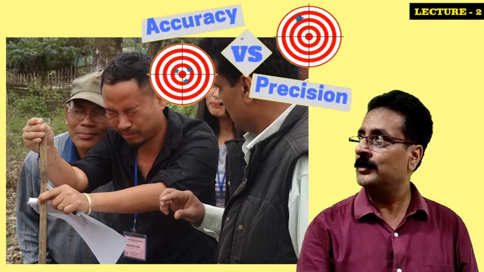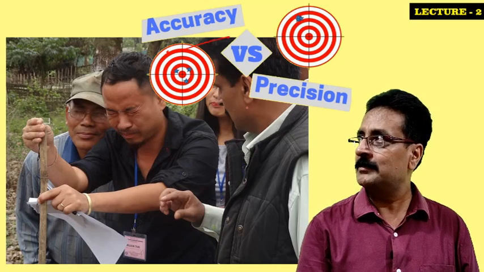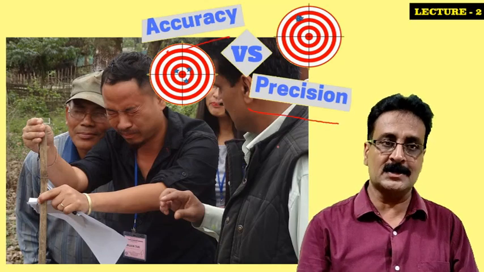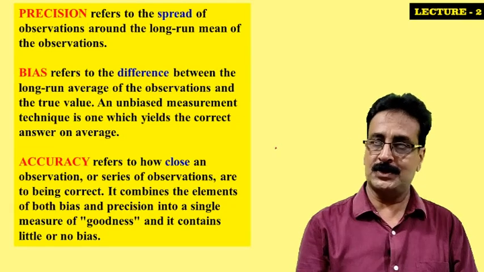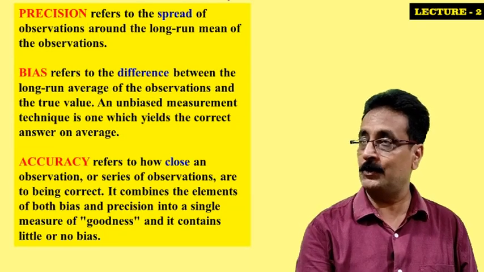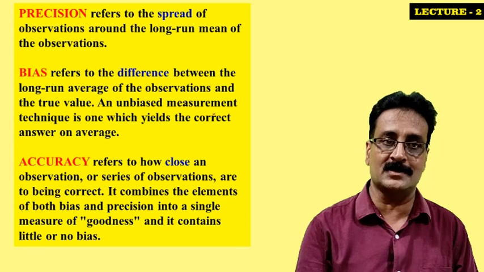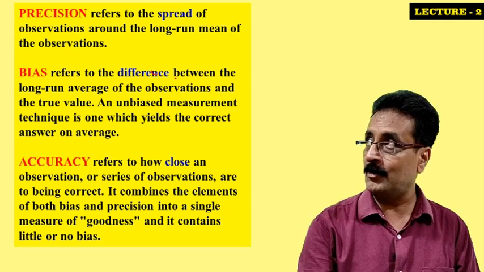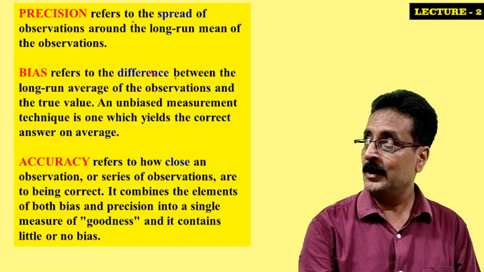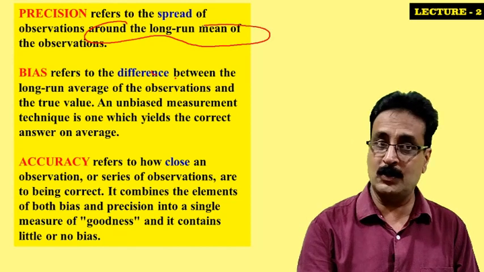Now I am going to talk about accuracy and something about precision, so we should understand them before we continue with forest mensuration. Now what is precision? Precision is like observations around the long-run mean.